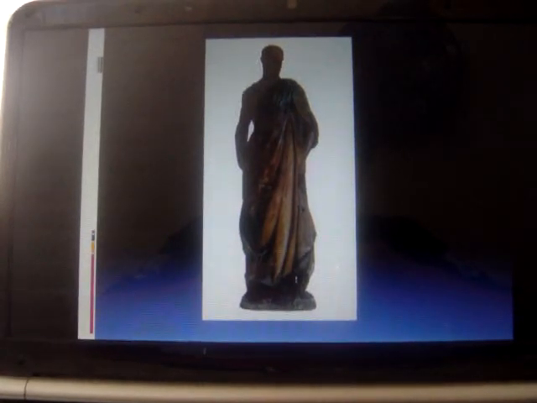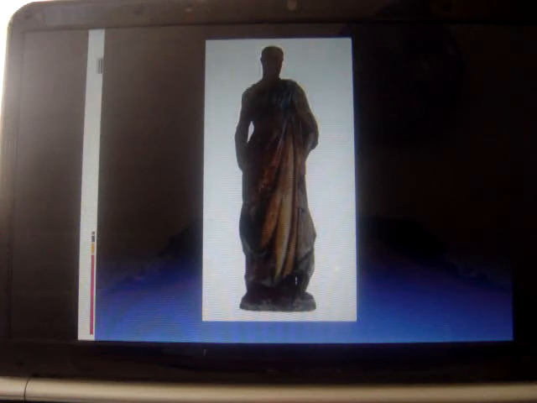Zuccone by Donatello. This was a campanile figure, meaning that it was on top of the bell tower, and it needed to have much dramatic fall so it could be seen from all the way at the bottom.